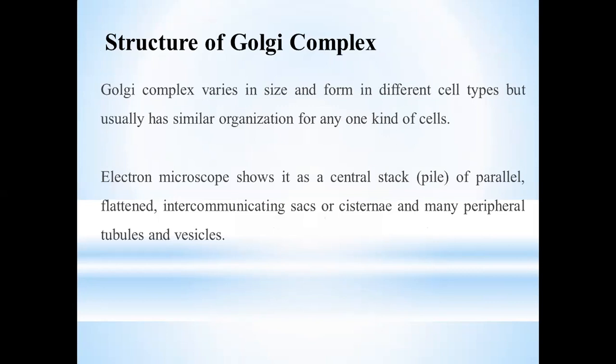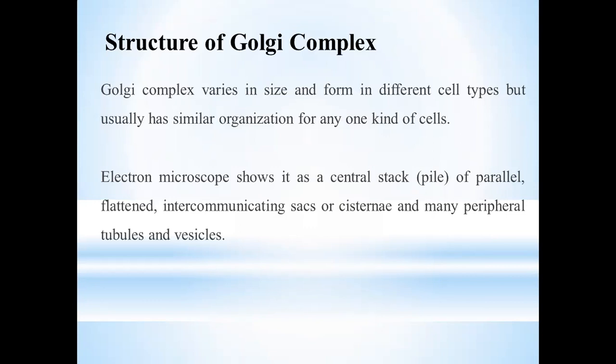The basic structure of Golgi bodies varies in size and shape. The size usually depends on the type of cell it is in, however it usually has a similar organization for any one kind of cell.